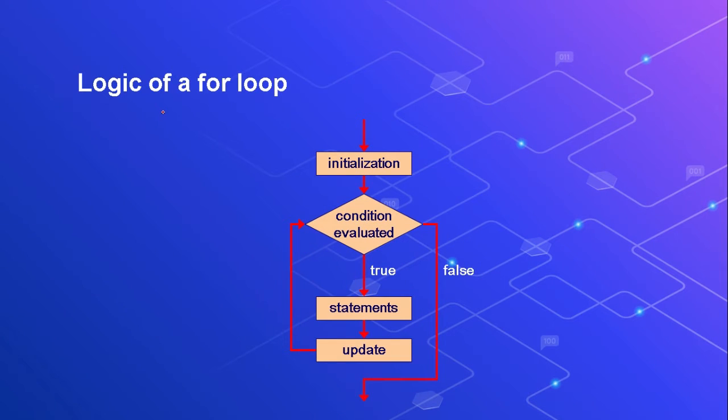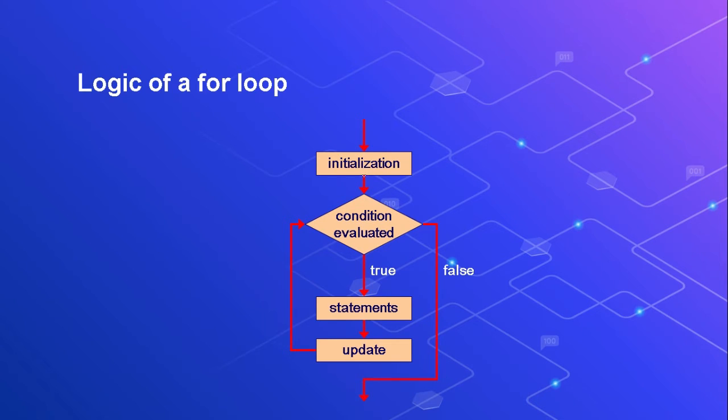You can see the flowchart for the for loop. See the flowchart over here. This is the variable initialization. Then the condition will be checked. If the condition is true, the statement will be executed. Then updation will take place. After the updation, the control will go to the condition again. If the condition is true, this block of statements will be executed. Then again updation will take place. This process will repeat. Whenever the condition gets false, we are out of the loop.